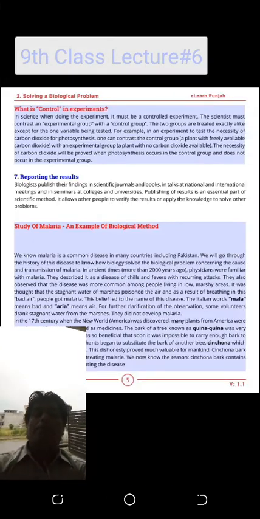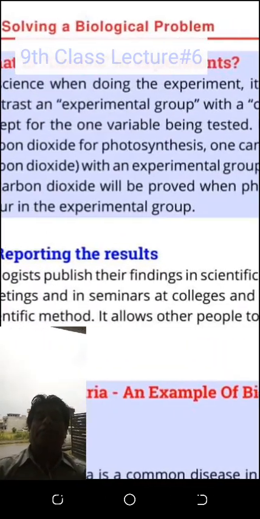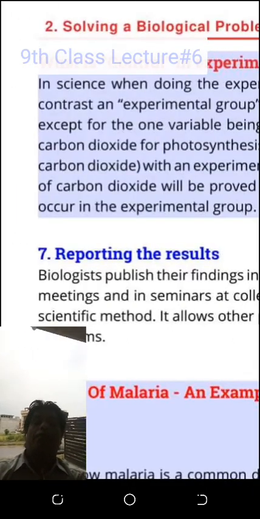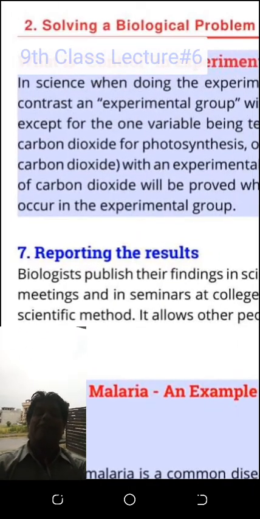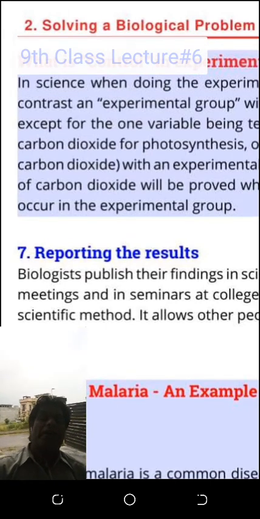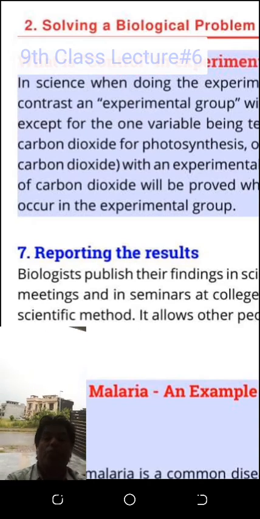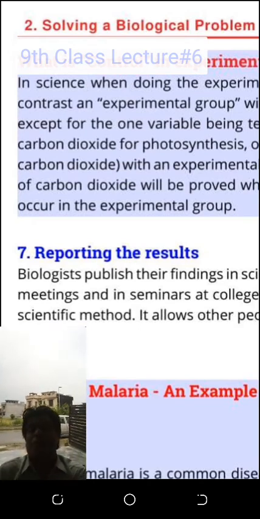Go forward and see what the issue of reporting the results was. This is the last step. I will tell you, when I teach you the scientific method, how the malaria disease was discovered, that malaria is caused by Plasmodium, and who the vector was.